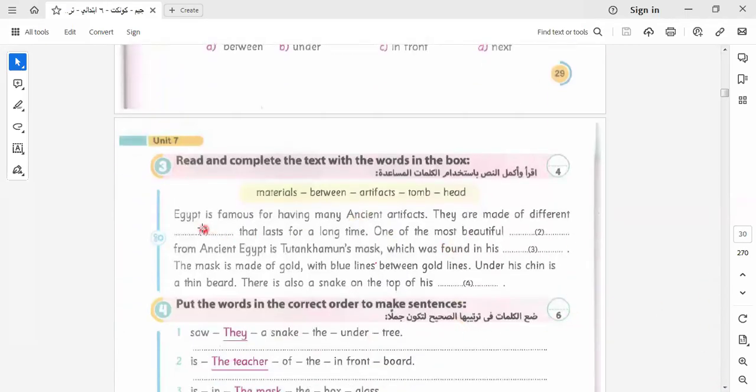Here I answer this question. Egypt is famous for having many ancient artifacts. They are made of different materials.